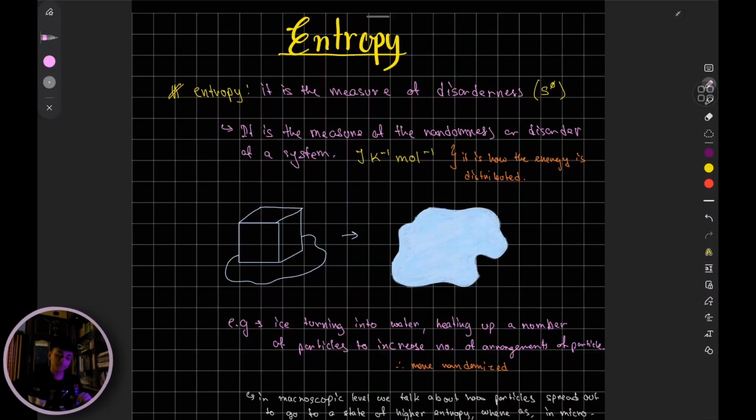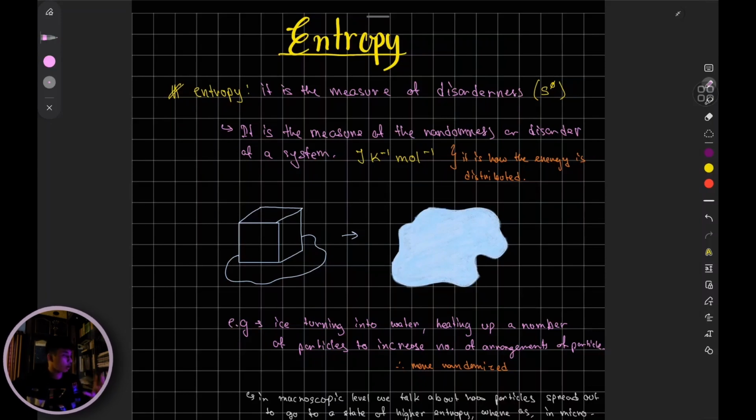Now let's say you increase the number of books and you spread it over your bed. Has the disorder increased? Yes. Since the disorder has increased, the space it's occupying has increased, there are more arrangements of those books. What this means is, since the disorderness has increased, its entropy has increased.